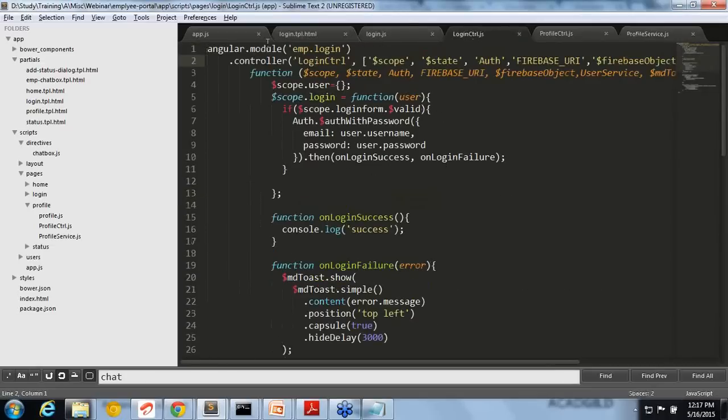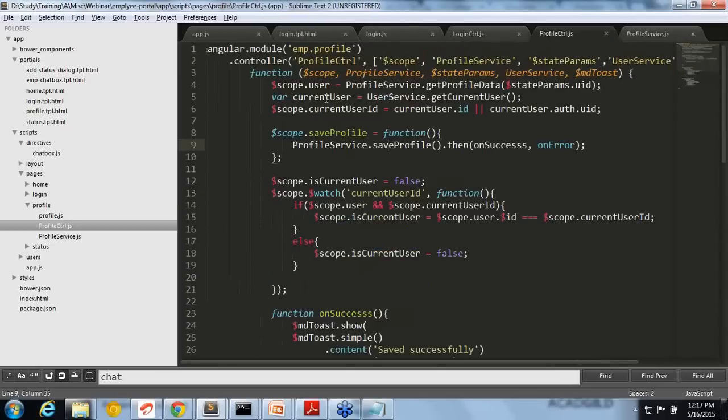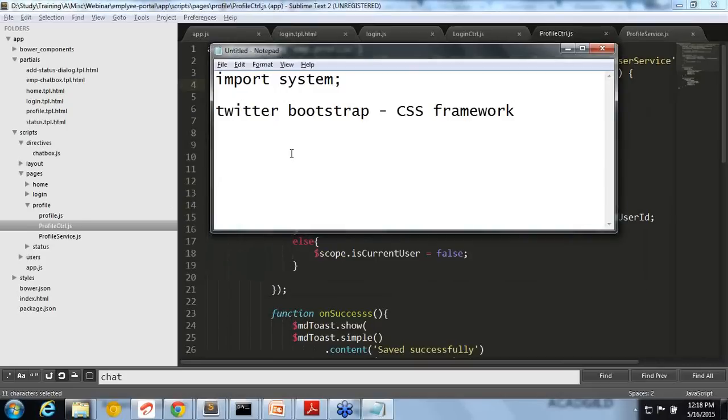For example, in profile CTRL, I am setting scope.user when I get that reference. Then any changes happening from the server side will be in sync with the client side. So that is where three-way data binding is happening.